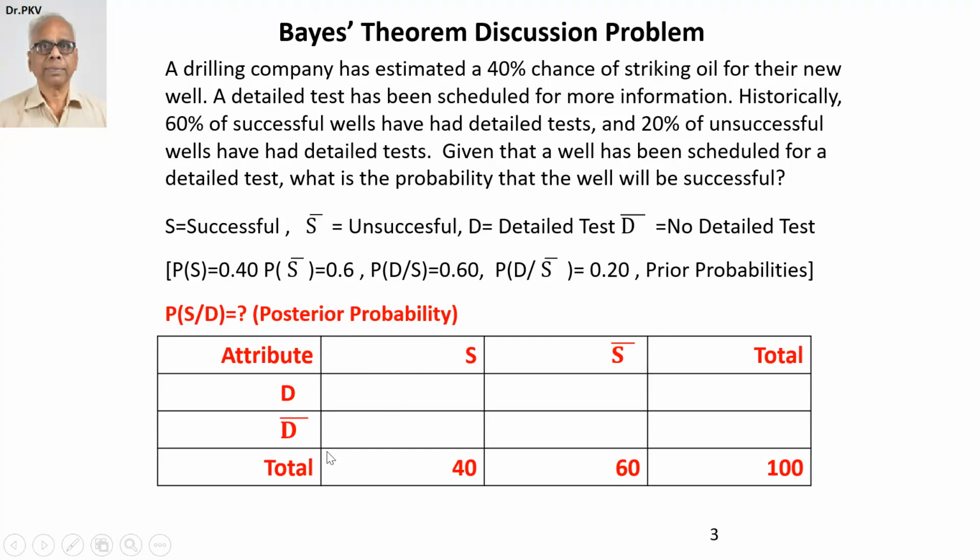Let's formulate the association of attribute table as before, which you can see here. Attribute D, D bar on the rows, the detailed test, and attributes S, S bar on the columns, the fact whether it is successful or not. And total. Let us convert the whole thing into 100 wells to avoid the fractions for better clarity. Out of 100 wells, 40 wells are successful, 60 wells are unsuccessful. Now, let us plug in these numbers.